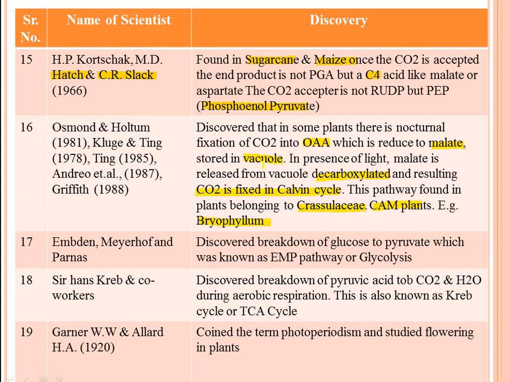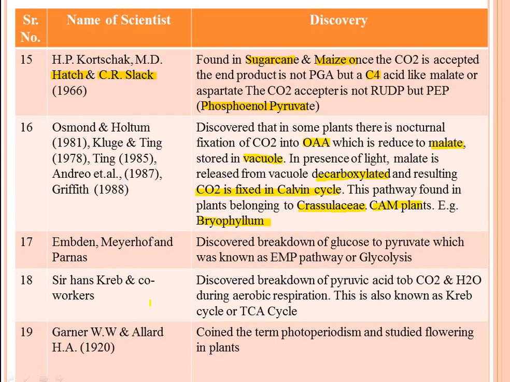It is stored in the vacuole during the night, and during the day, in presence of light, the malate is released from the vacuoles and decarboxylation takes place. CO2 gets released and is used for the synthesis of starch in the Calvin cycle. This is also one major pathway. It is known as crassulacean acid metabolism.